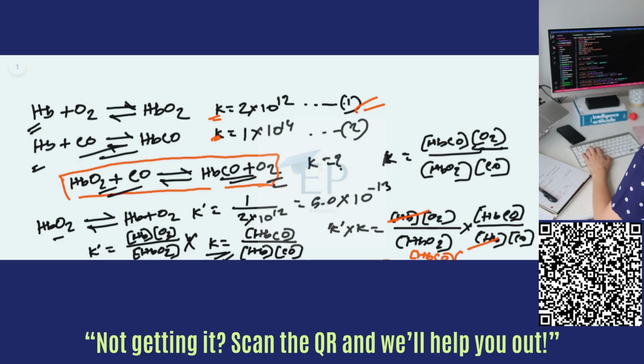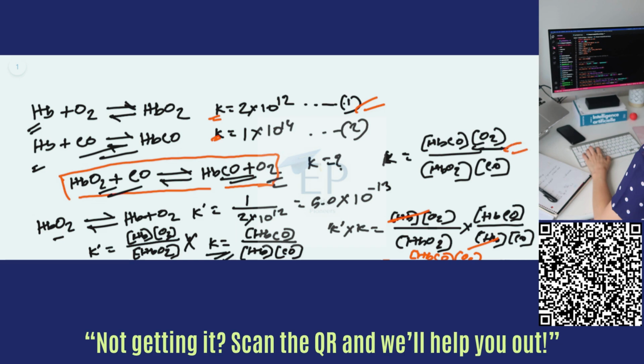HbCO and O2 over HbO2 and CO. So you see that this is identical to this one, right?